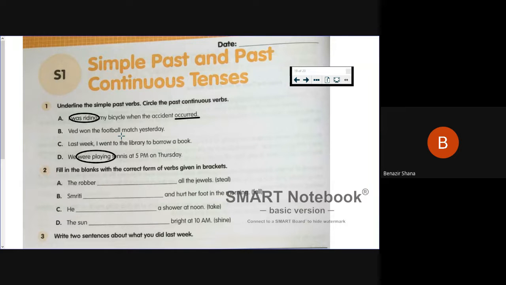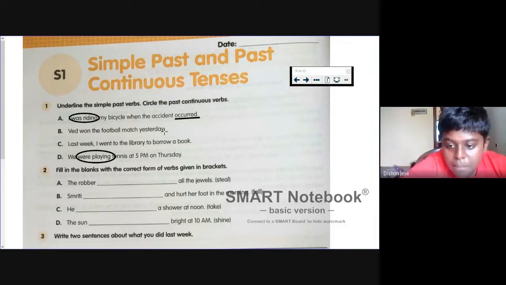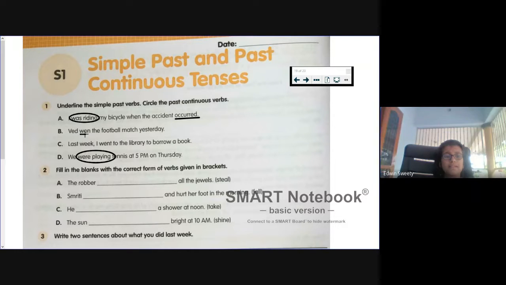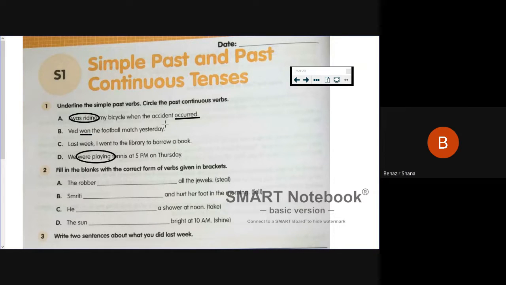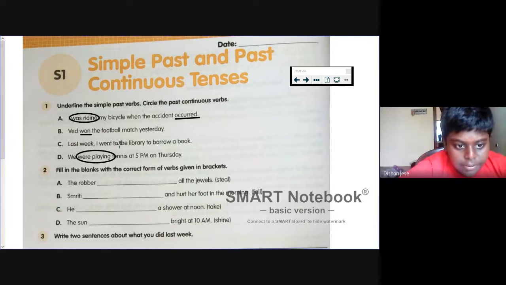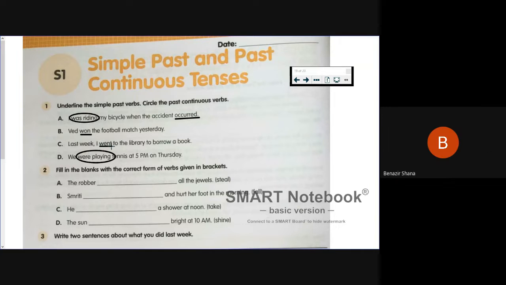Won the football match yesterday. Won is the right answer. Yesterday denotes the time. It is not the past tense. Okay, next. Last week I went to the library to borrow a book. Went. Very good, Dishon. Excellent.